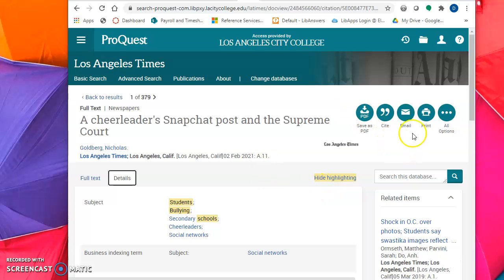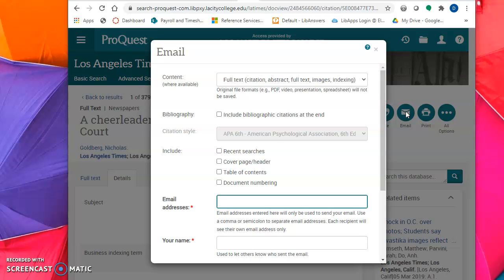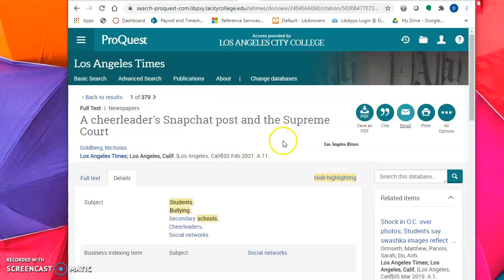And then, yeah, if I just wanted to email it to myself, I would click that, type in my email, and then do the citation style of MLA. So this is another great resource to get your newspapers from.